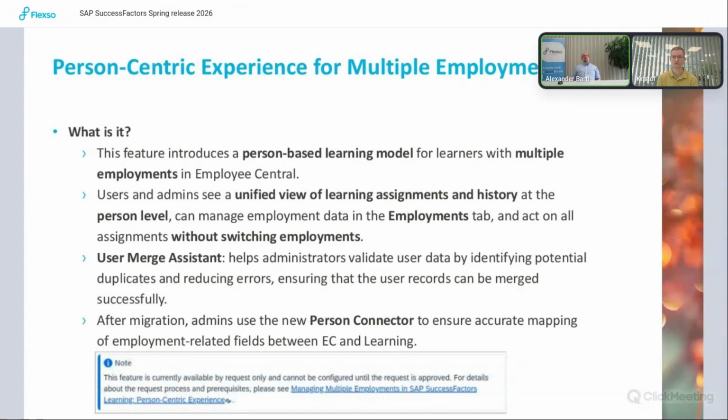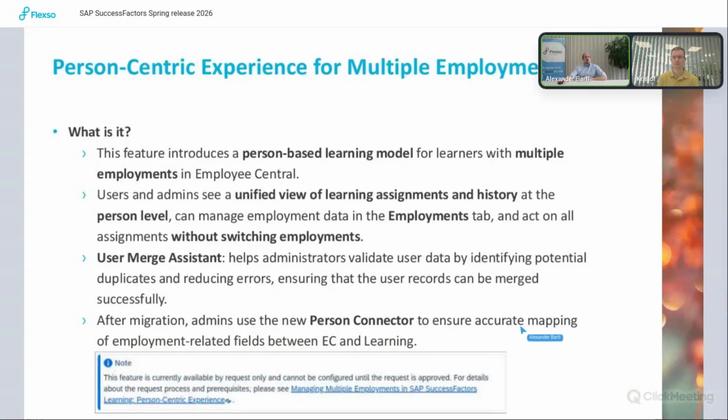Something that will be quite important for customers that have multiple employments in EC is the person-centric experience for these multiple employments. That was not possible until now. Until now, you always had different users in the LMS, and the ability to switch or see the information in one view was not there.